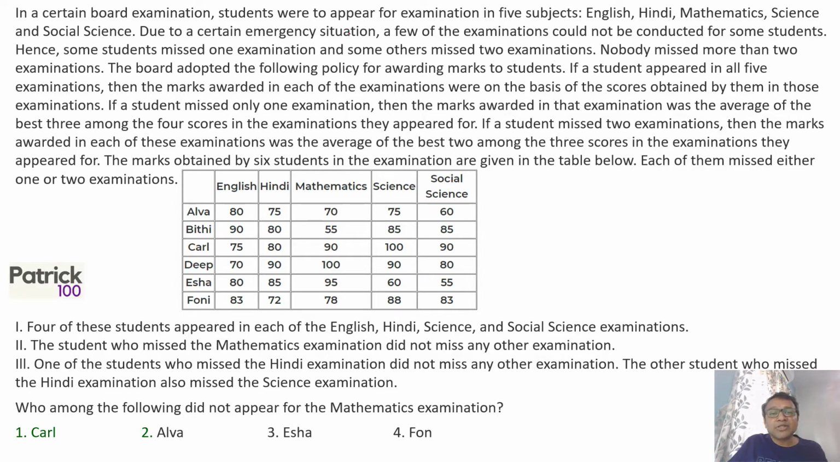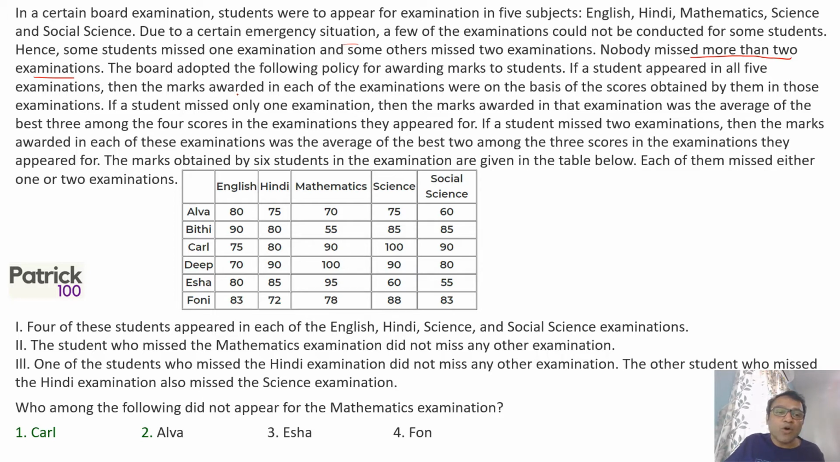So in a certain board examination, students were to appear for 5 subjects. Due to an emergency situation, a set of students could not take the exam. Nobody missed more than 2 examinations. The board adopted the following policy for awarding the marks of students. So that is important: more than 2 examinations, nobody missed.